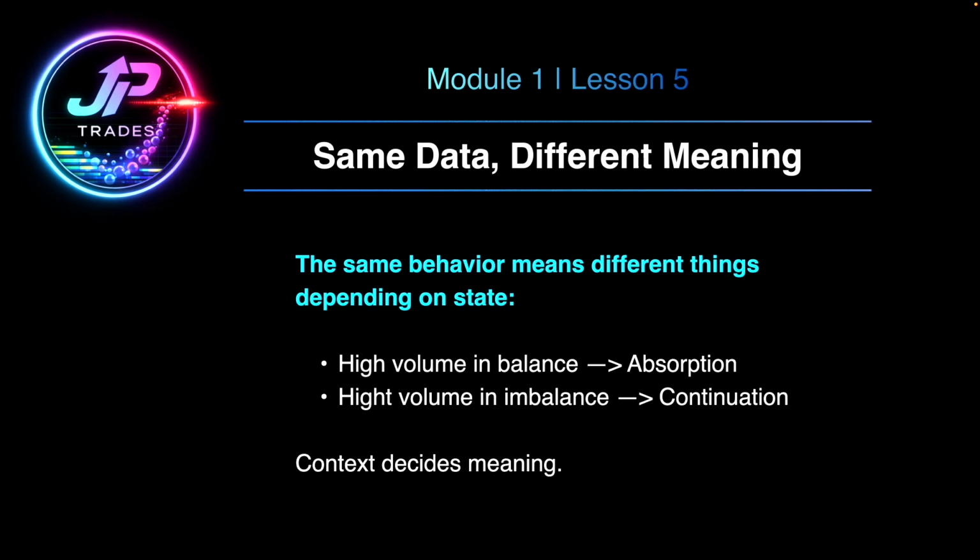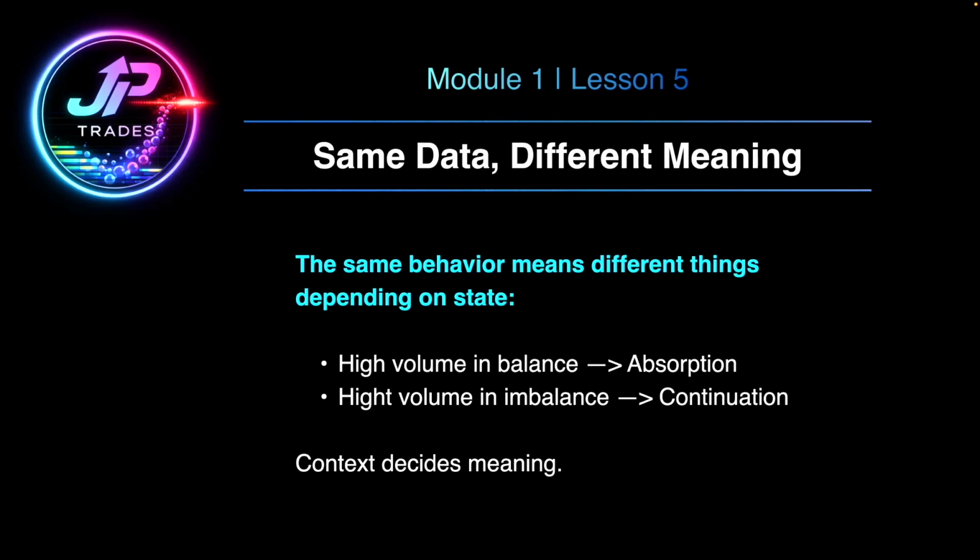So, write these next four statements down. They're very important. High volume in a balanced state often means absorption. High volume in an imbalanced state can accompany continuation. Low volume in a balanced state usually means nothing, whereas low volume in an imbalanced state can still produce very, very large movements. So without this state awareness, these observations are easily misinterpreted.